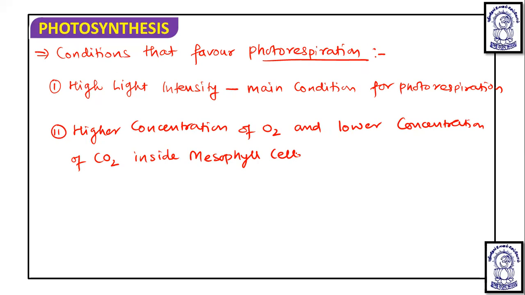And under such conditions, Rubisco binds with O2 and acts as oxygenase.